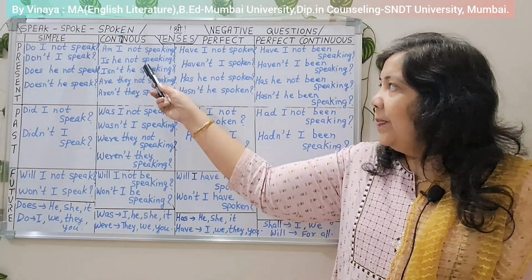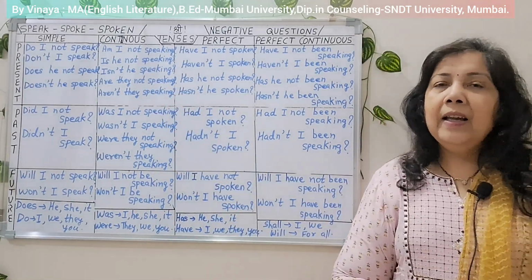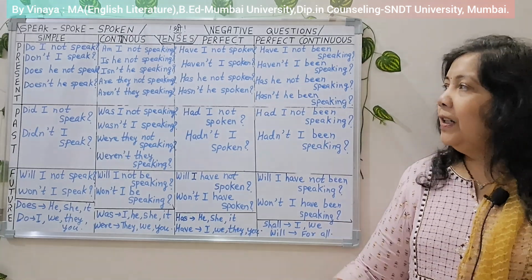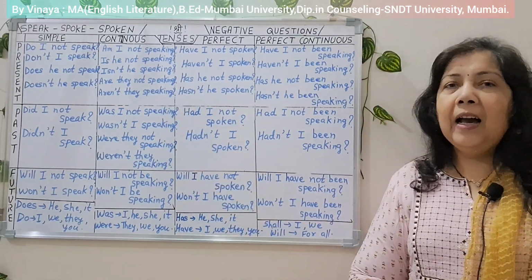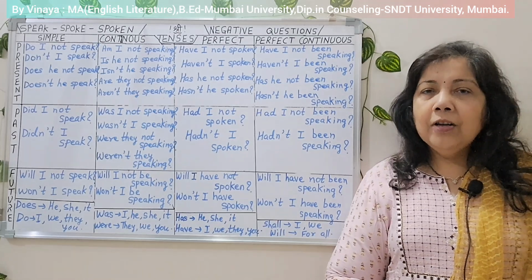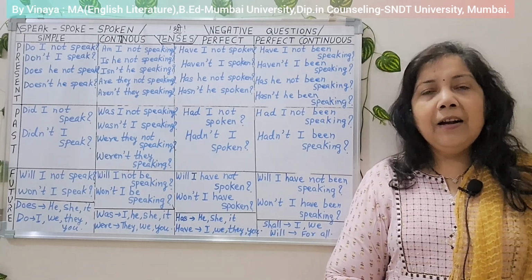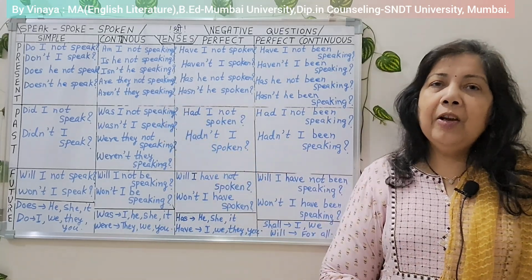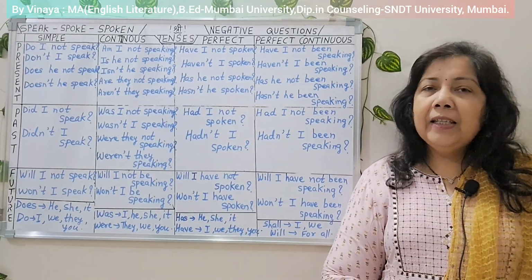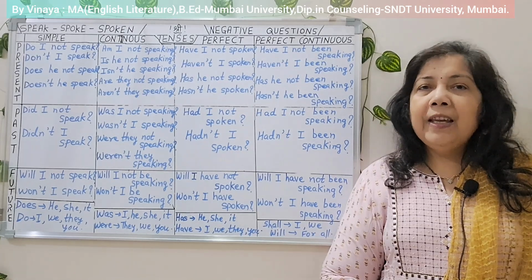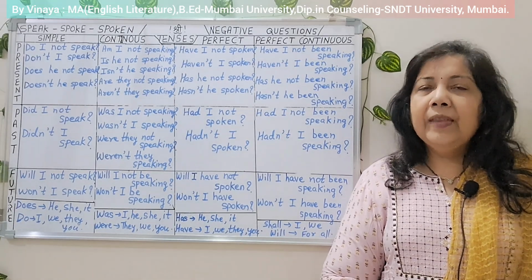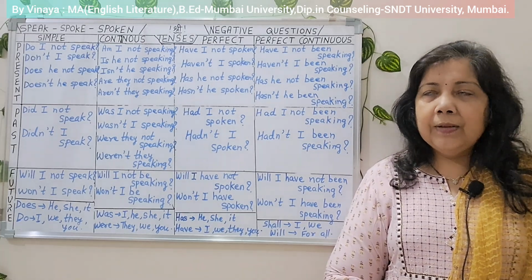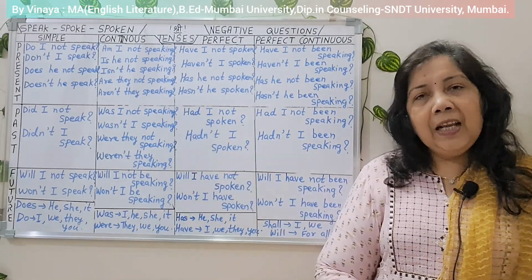Second, is he not speaking? Again, is not, isn't he speaking? Third one, are they not speaking? Are not, short form, aren't they speaking? Three separate questions, because I am, he, she, it, is, and we, they and you are. Am or is or are is used based on that subject. Again, the tip at the end I will explain.